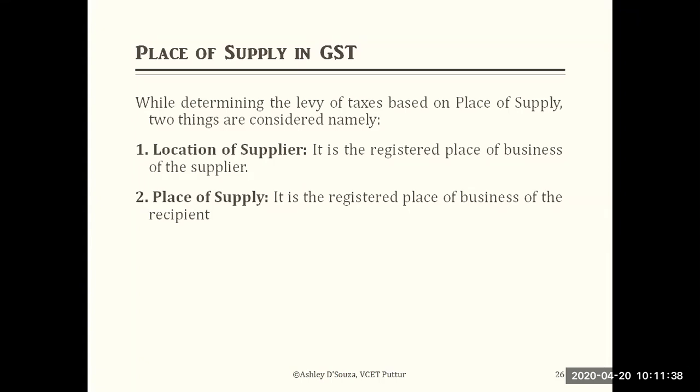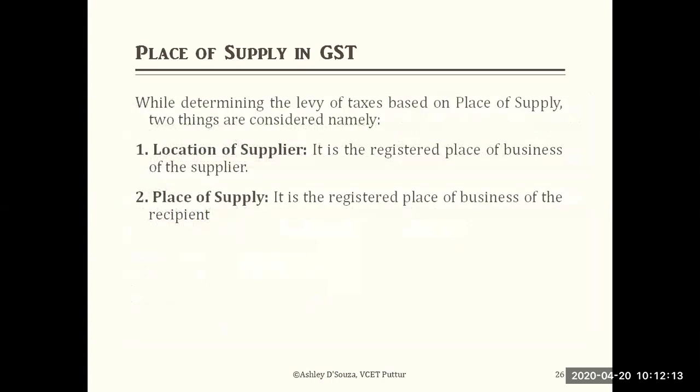In the previous one, it is related to the supplier, the registered place of business of the supplier. Here, place of supply is the registered place of business of the recipient. Both are important: the supplier's registered business location as well as the receiver's registered place. These are the two things which will be considered under the place of supply under GST.